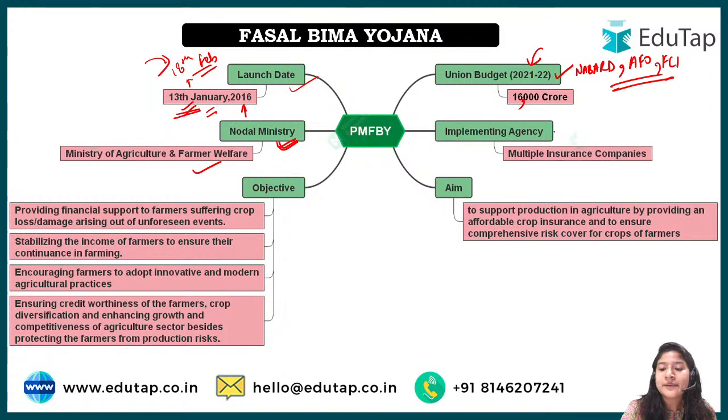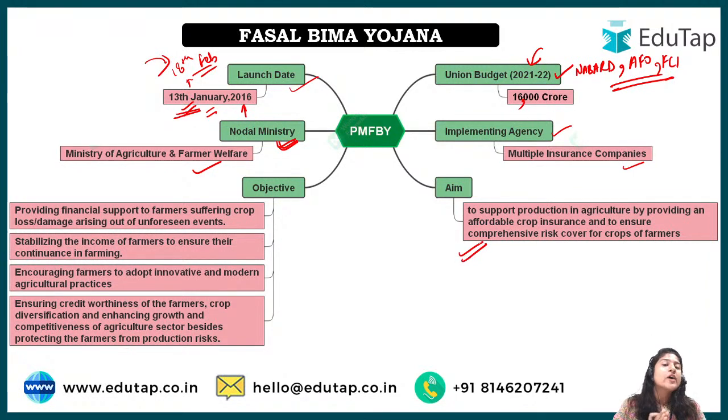Next comes, what is the implementing agency? The implementing agency is multiple insurance companies, which means there is no one implementing agency, but various insurance companies have tied hands, or have now become part of the scheme. Not that they have come under it, but yes, they have shown interest to offer the insurance policy to the farmers, and they come under the Ministry of Agriculture and Farmer Welfare only, right? These insurance companies could be private, could be government, but they all come under the Ministry of Agriculture and Farmer Welfare only.